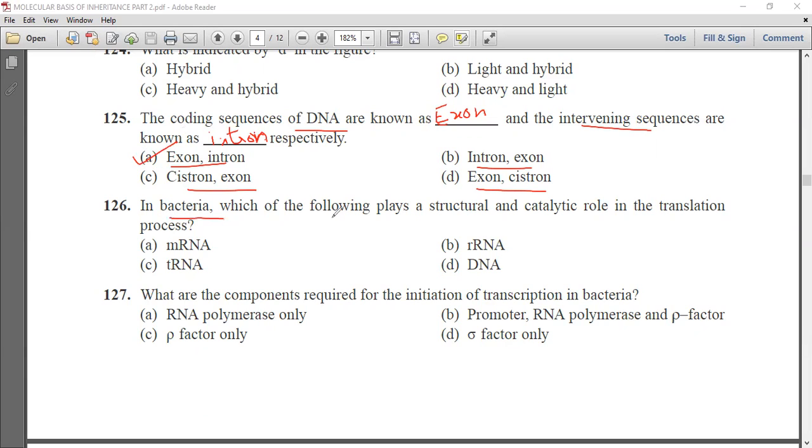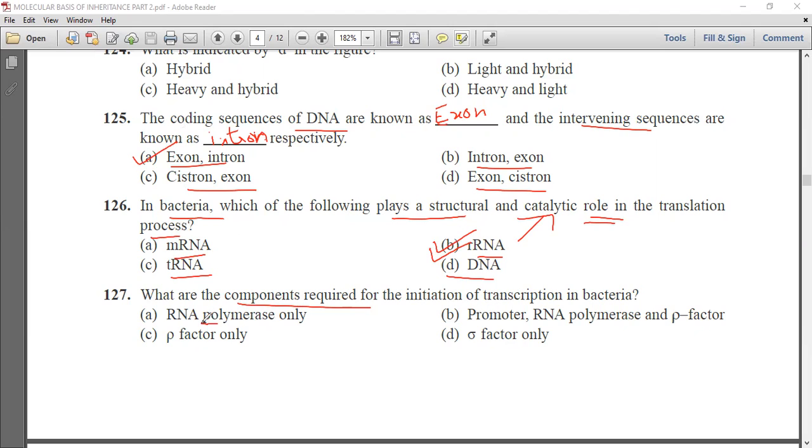Next question is, in bacteria, which of the following plays a structural and catalytic role in translation process? mRNA, ribosomal RNA, transfer RNA, or DNA? We know that ribosomal RNA, it plays a catalytic role in translation. Next question is, what are the components required for initiation of transcription in bacteria?